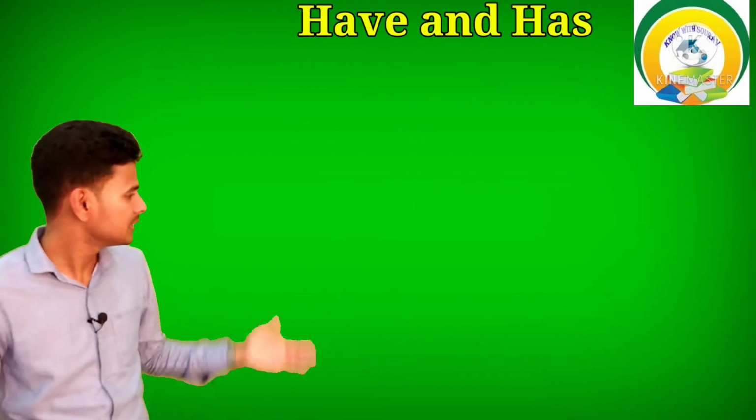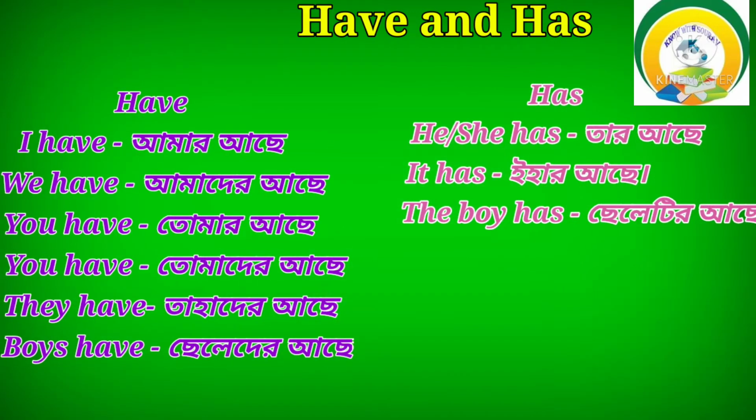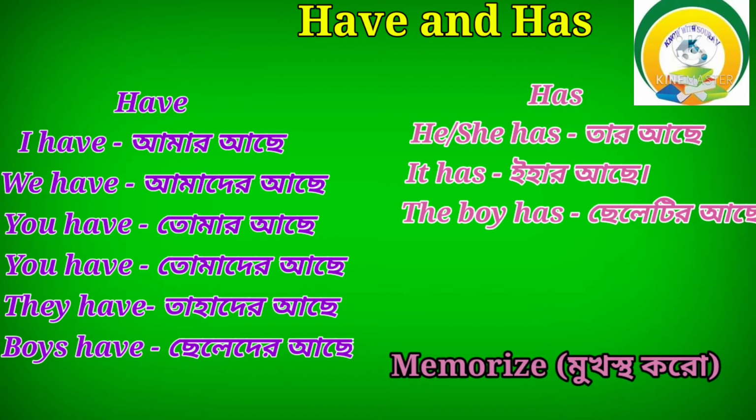Now open the second box. In the second box I gave a few small sentences. Look here: I have, we have. It is very important to use two languages to comprehend this concept properly, so being a Bengali, I use Bengali as a second language. Look here: I have, amar ache; we have, amader ache.